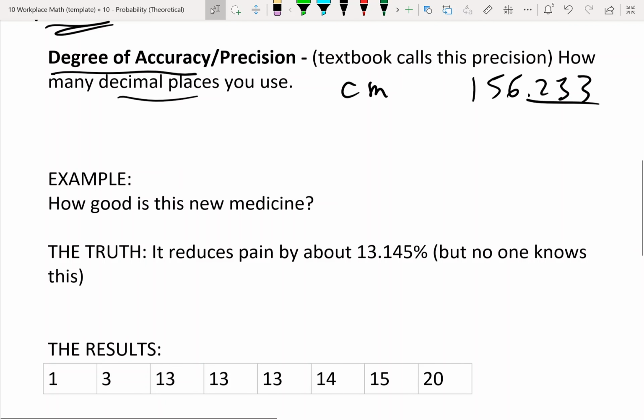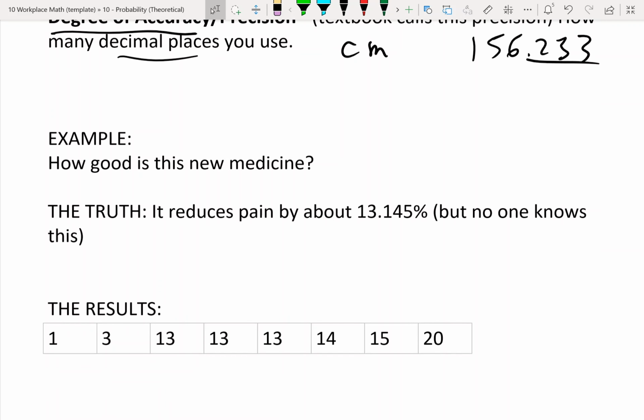So let's do an example. Okay, so let's say they made some new medicine and we want to decide, we want to figure out how good is it? Is it going to actually help people? So let's say that the truth. Now, a lot of times when they make new medicine, they don't actually know 100% what's going to happen.